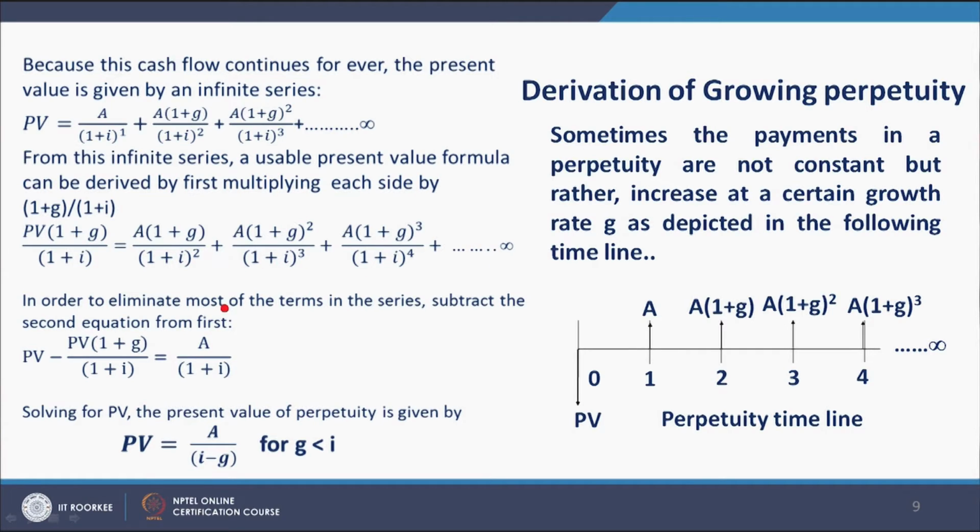In order to eliminate most of the terms in the series, subtract the second equation from the first. So, it is PV minus PV times 1 plus g divided by 1 plus i is equal to A divided by 1 plus i. So, this gives PV is equal to A divided by i minus g, where i is greater than g. So, this is the formula for growing perpetuity to find out the present value.